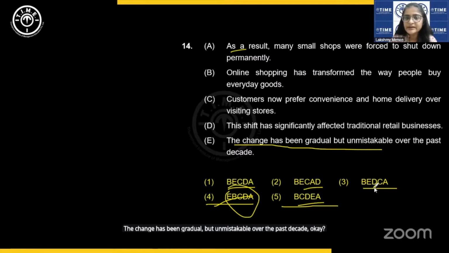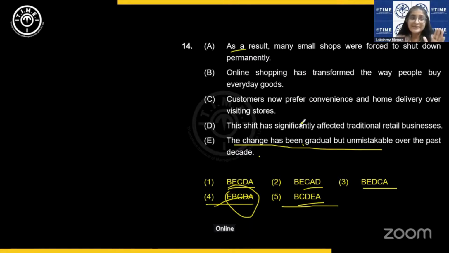Okay. Then this shift has significantly affected traditional retail businesses. What shift? Shift to what? The change has been gradual, but they are not saying shift to what yet. Understood. Online shopping, okay. The change has been gradual. This shift, but what is it shifting to? Online shopping, yes, but shift from what to what is not yet clear.